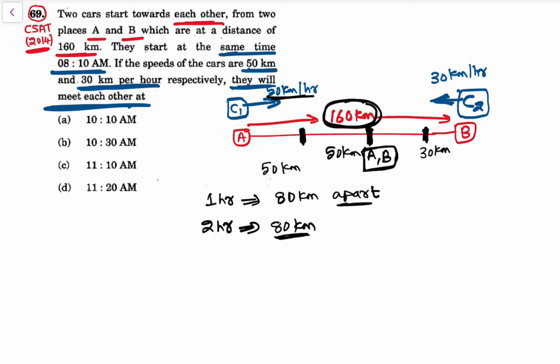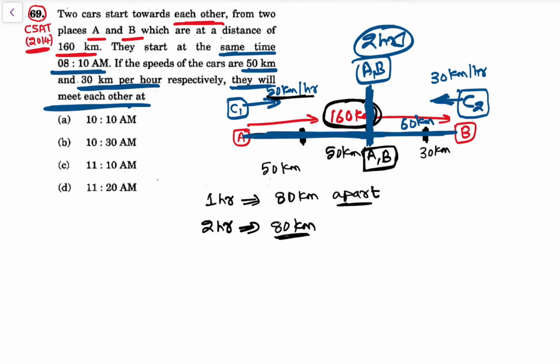Where? That is 100 kilometers away from A, right? And 60 kilometers away from B, right? So this is 60 kilometers away from B and this is 100 kilometers away from A. They have met. So within the 160 kilometers, A and B have met after 2 hours.